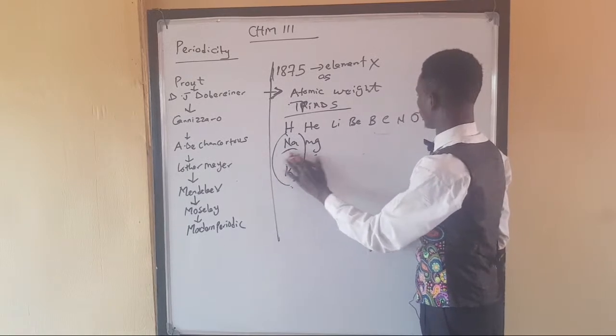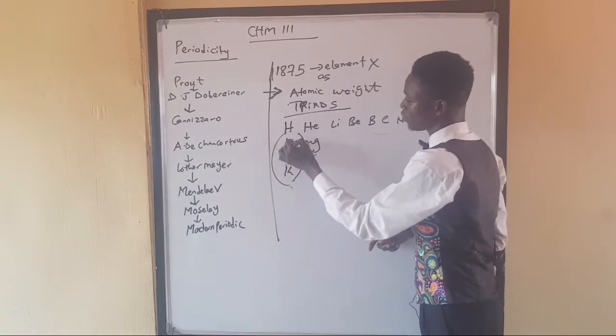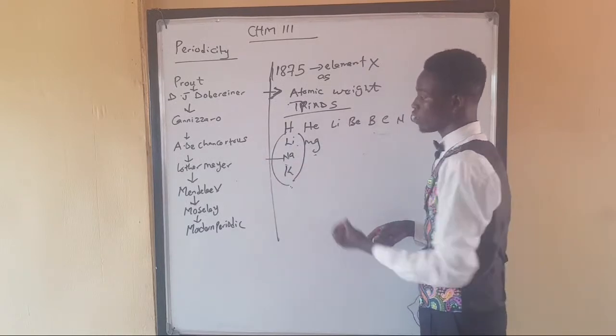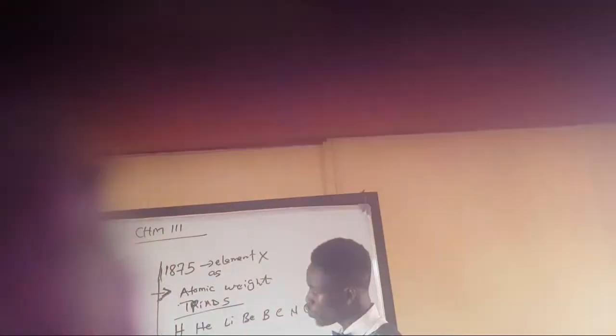Okay, lithium should come before sodium: lithium, then sodium. So for us to get the atomic number of sodium, we can add, because we know that potassium is 19 and lithium is 3. The triad means that if we are going to get the atomic number of the middle element, which is sodium, it has to be the summation of the atomic number of potassium and the atomic number of lithium, all divided by 2.